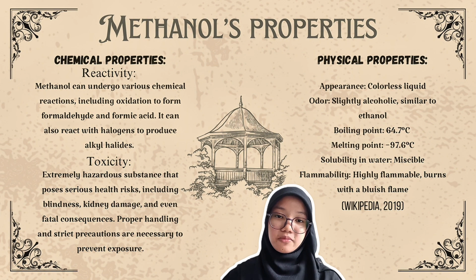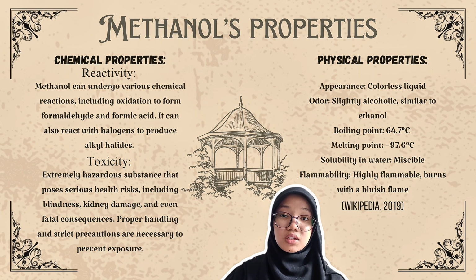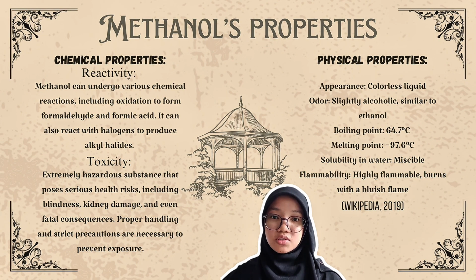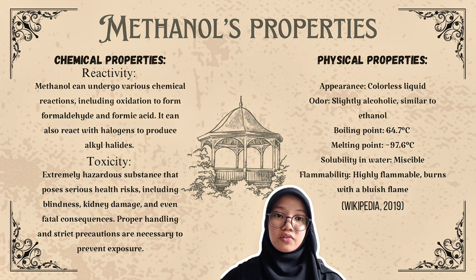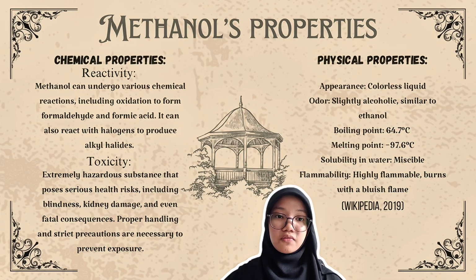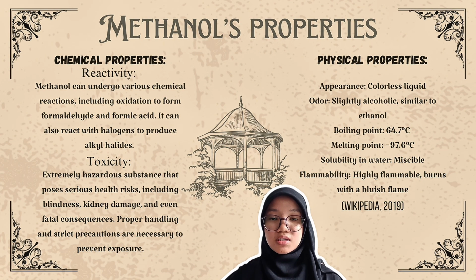The reactivity of methanol is it can undergo various chemical reactions, including oxidation to form formaldehyde and formic acid. It can also react with halogens to produce alkyl halide. The toxicity of methanol is extremely hazardous substance that poses serious health risks, including blindness, kidney damage, and even fatal consequence. Proper handling and strict precautions are necessary to prevent exposure.